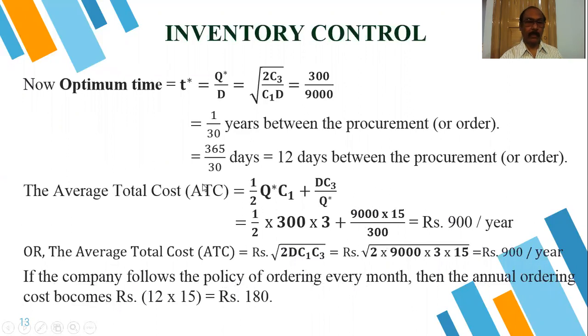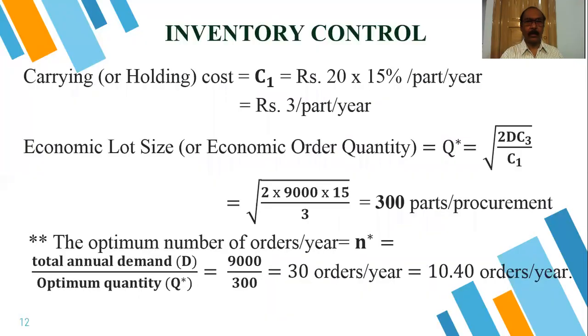So how many orders are there? How many orders are there? 30 orders per year.